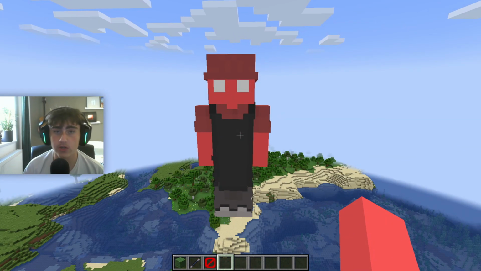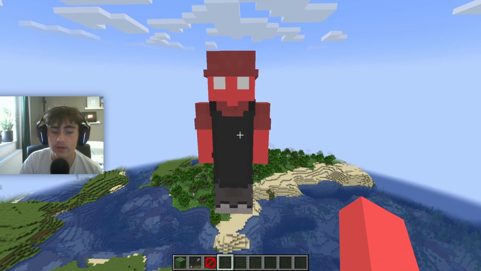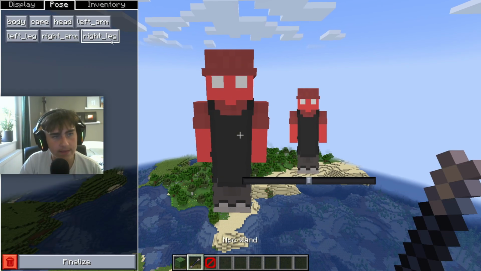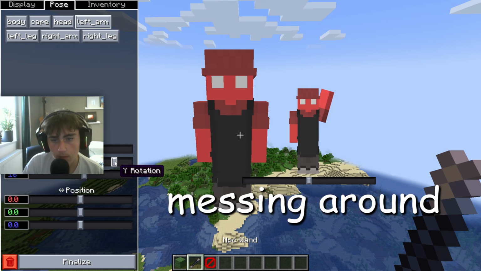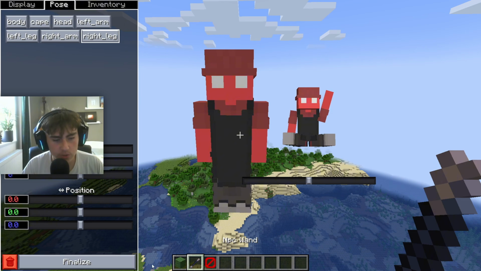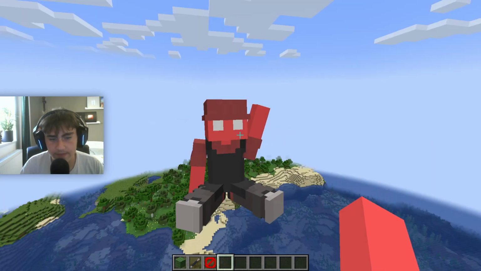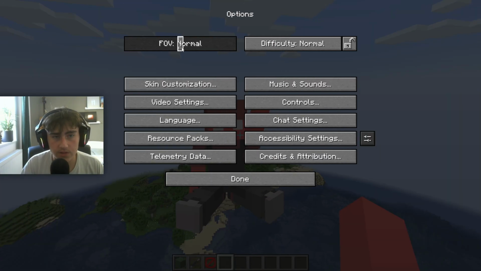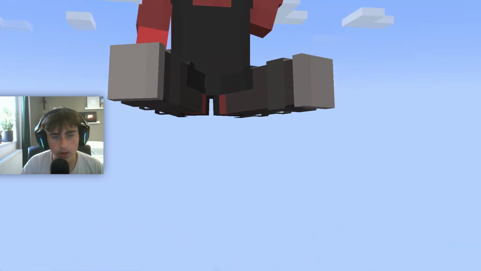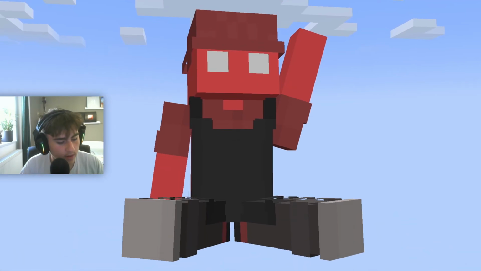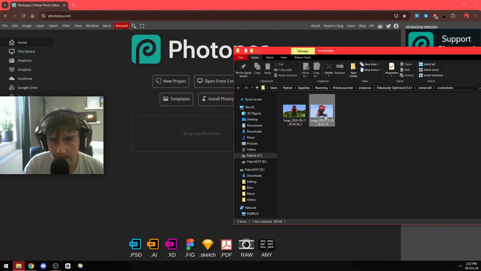So for my profile picture and banner, I made it do a custom pose. So here's how to do that. Go over here to the pose tab, and then you have all of these options right here. Just mess around with them till you think it looks good. And then once you're done, just press finalize. So here's my pose. Then what you have to do is go over to options, FOV 30, press F1, and then just position your character however you want it and just press F2. Then just find your screenshot and put it into Photopea.